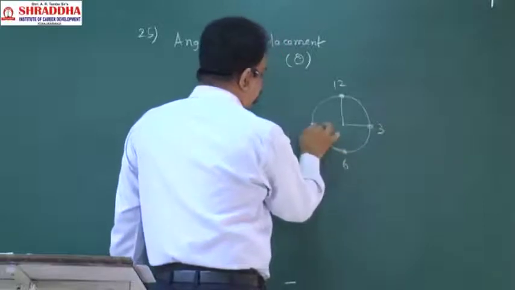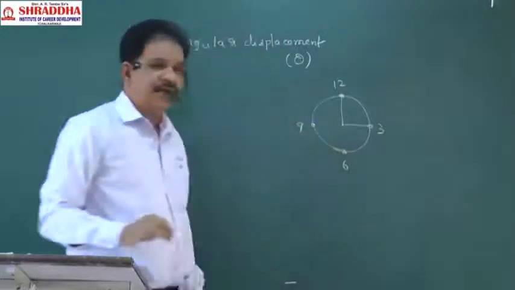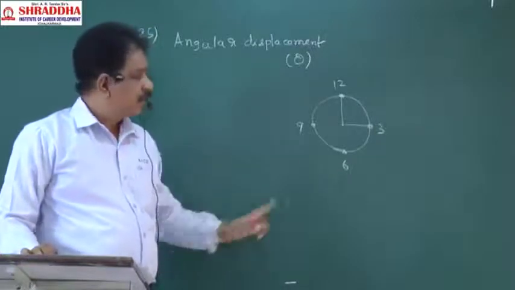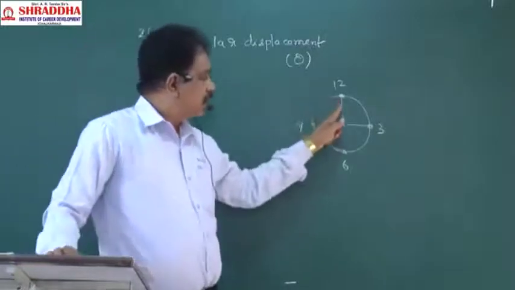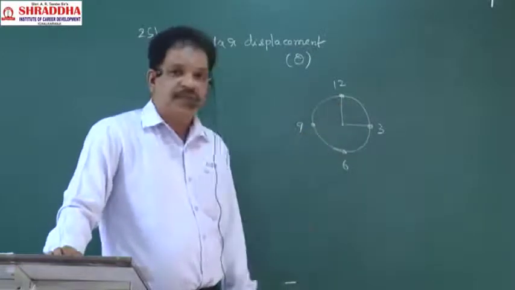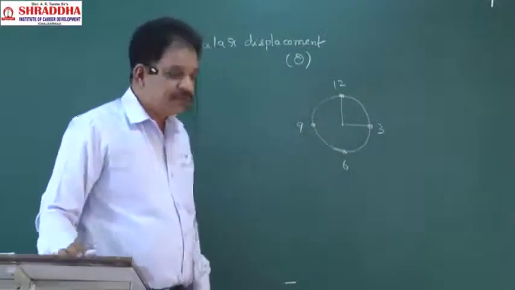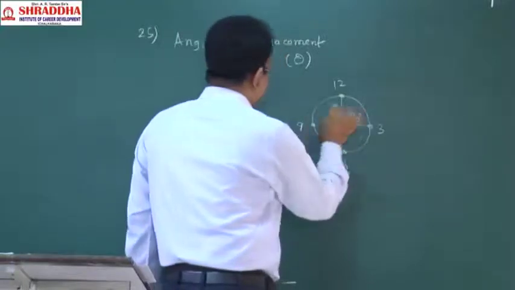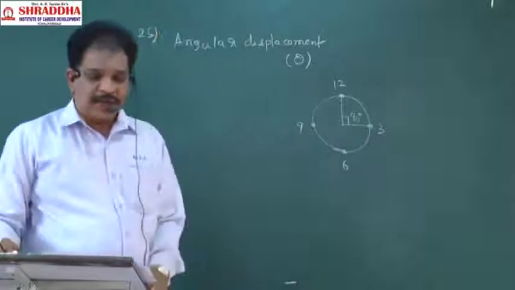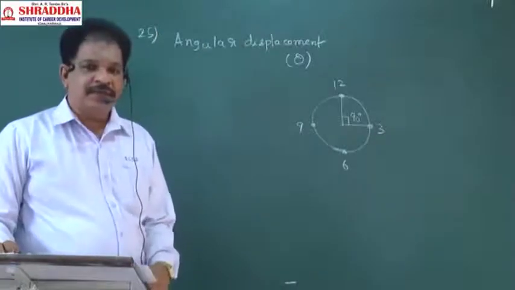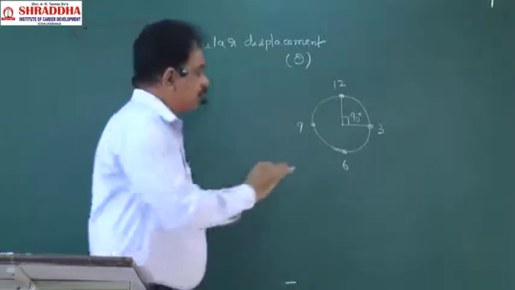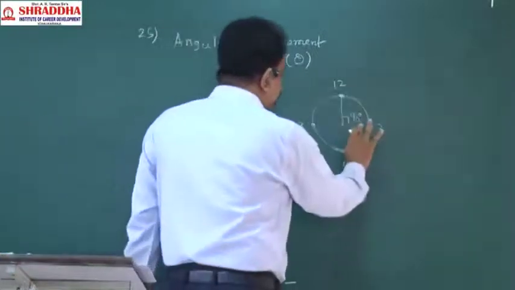If the seconds hand came from 12 to 3, how much angle did it rotate? 90 degrees. So what is the angular displacement? 90 degrees. Clear? So, it came from 12 to 6.